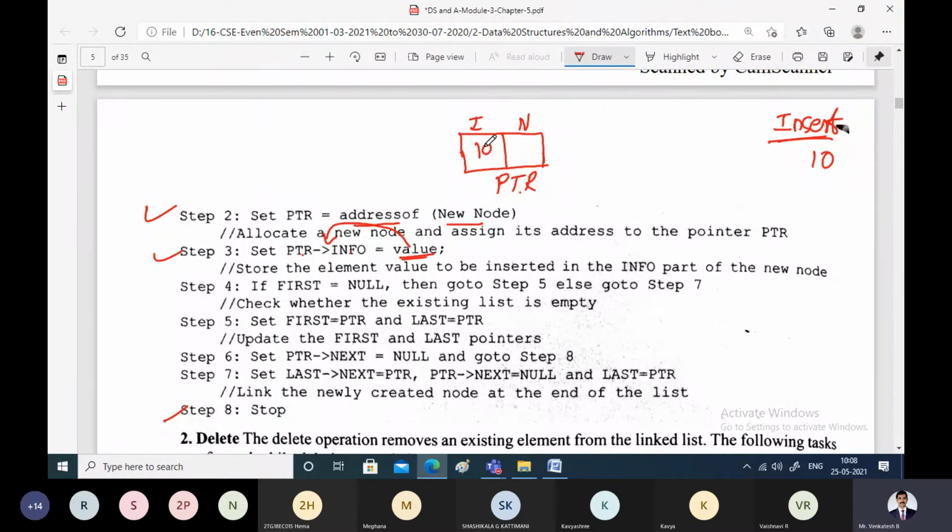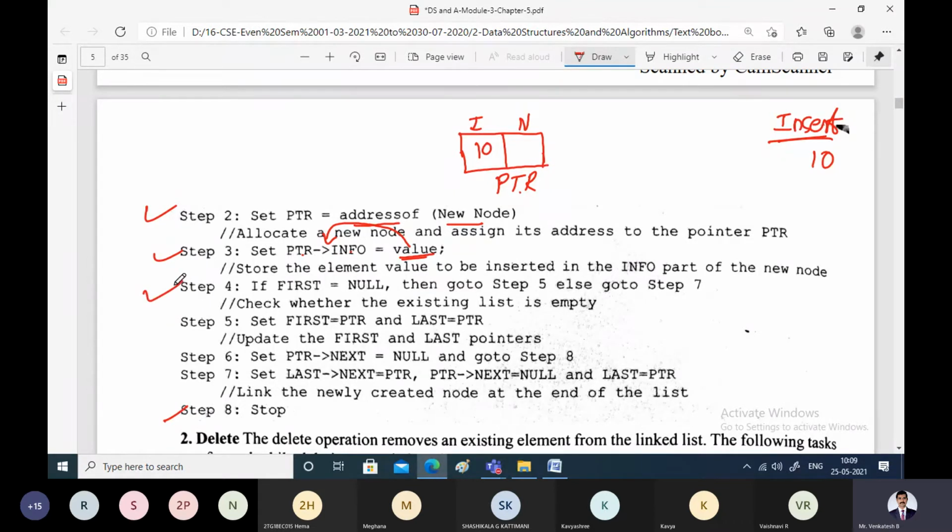We are creating the node. We have allocated memory for the node and we have stored the data 10 in the information part. Always the information part will contain the data and next will contain the pointer to the next node. This is the procedure. Just now we are following it. What the comment indicates is: store the element value, whatever value you want to store, in the information part. So that we have done. Now go to the next step.